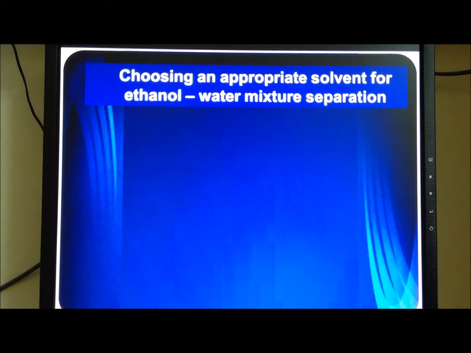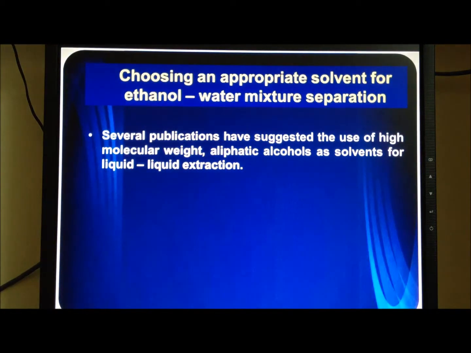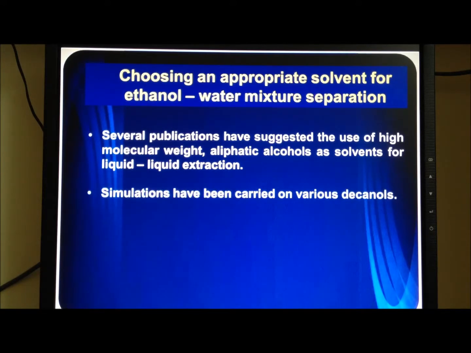Choosing an appropriate solvent for ethanol-water mixture separation. Several publications have previously suggested the use of high molecular weight aliphatic alcohols as solvents for liquid-liquid extraction. My guide Dr. Samuel Kiesler has carried out simulations taking various decanols as his solvents.